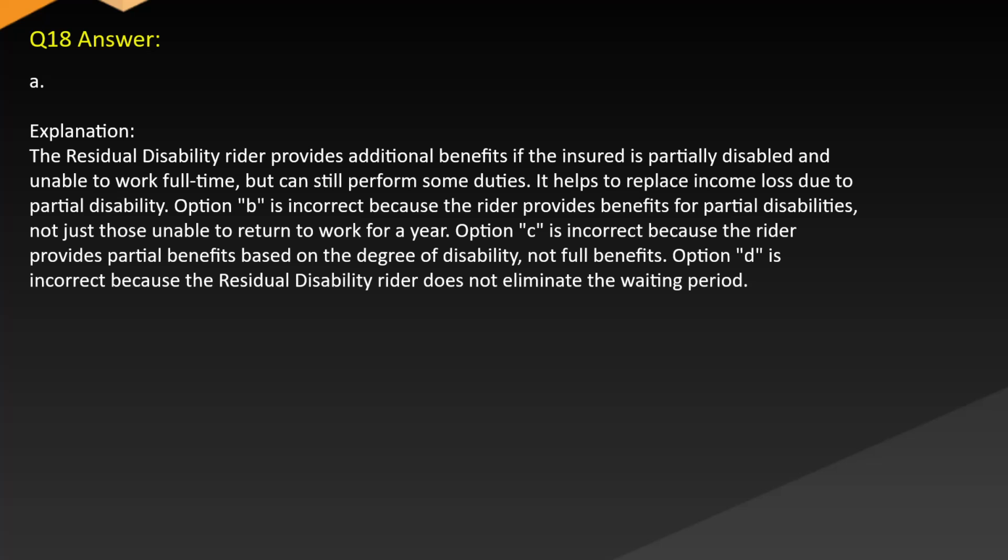Answer A. Explanation: The residual disability rider provides additional benefits if the insured is partially disabled and unable to work full-time but can still perform some duties. It helps to replace income lost due to partial disability. Option B is incorrect because the rider provides benefits for partial disabilities, not just those unable to return to work for a year. Option C is incorrect because the rider provides partial benefits based on the degree of disability, not full benefits. Option D is incorrect because the residual disability rider does not eliminate the waiting period.